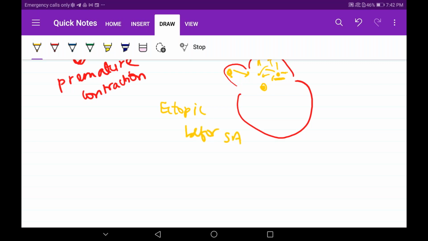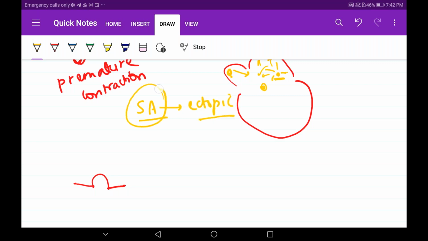So on the ECG, how will I represent it, guys? Tell me, in the atria, P wave again, otherwise P wave like this. Do not get confused. SA node is sending a signal, then the ectopic foci also sends a signal. Do not write it the opposite way, you'll get confused. SA node I'm representing here, P wave is normal, right? But the ectopic foci also depolarizes the atria. I'm talking about atria, so I will represent this on the ECG, right? It is again getting depolarized.